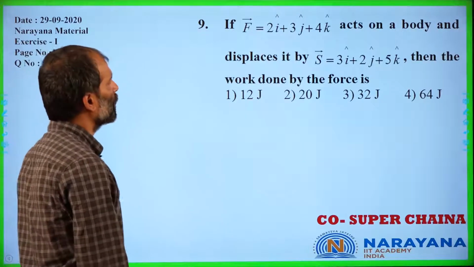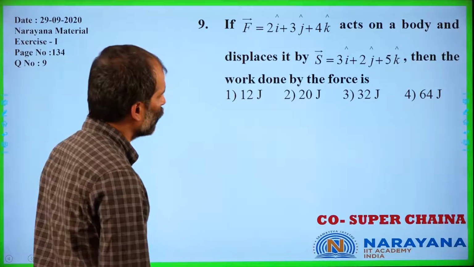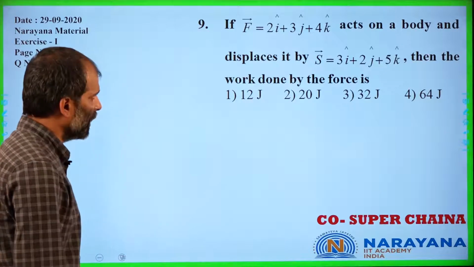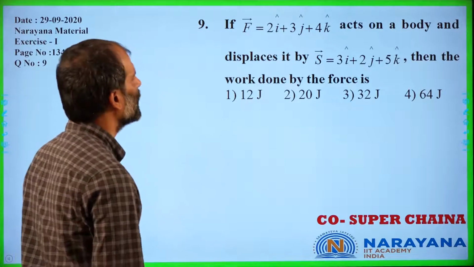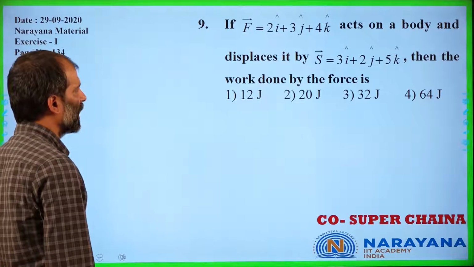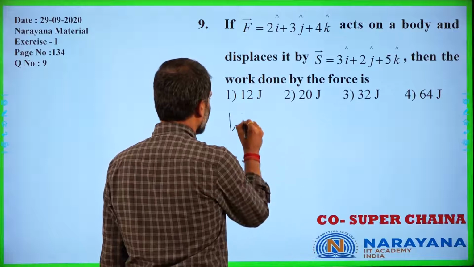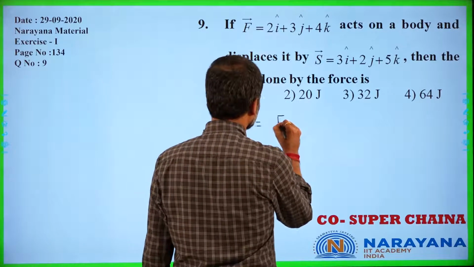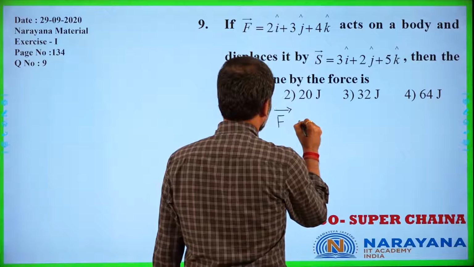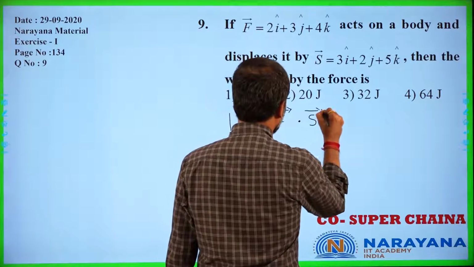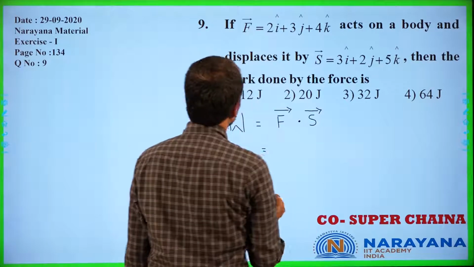If F bar equals 2i cap plus 3j cap plus 4k cap acts on a body and displaces it by 3i cap plus 2j cap plus 5k cap, then the work done by the force is, work done is equal to F bar dot S bar. So which is now equal to